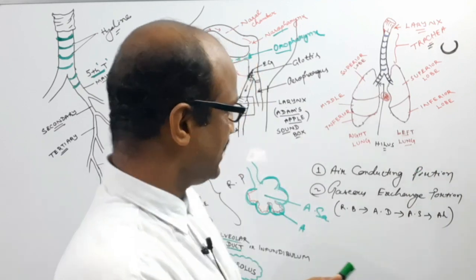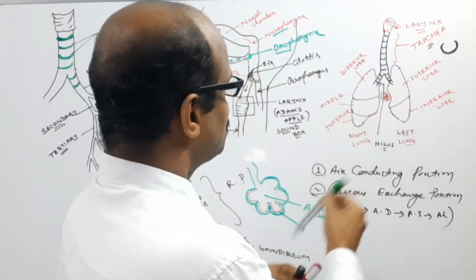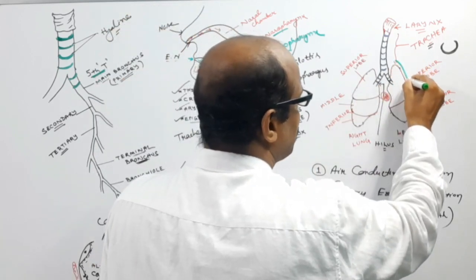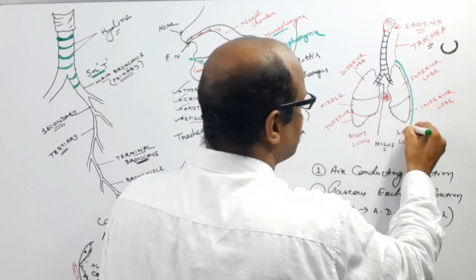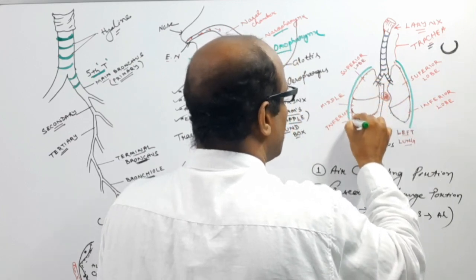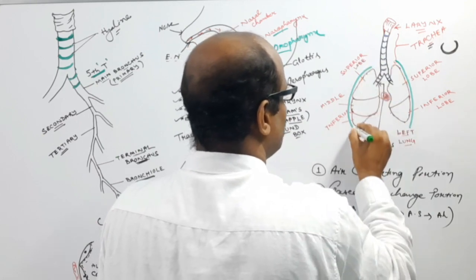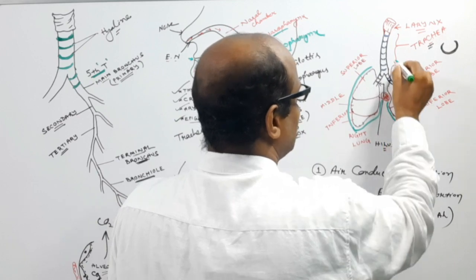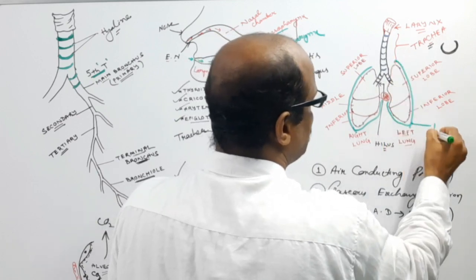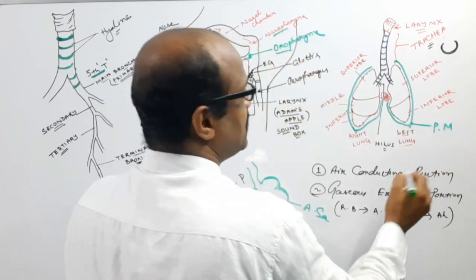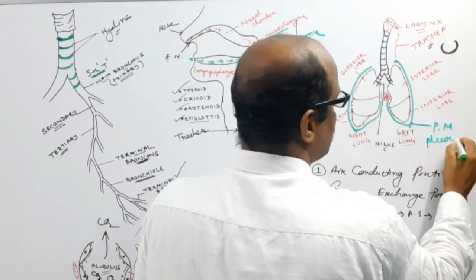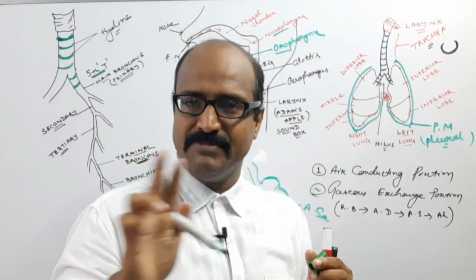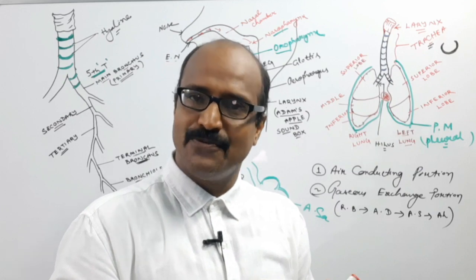Okay, then the lungs are covered by two membranous structures, and this is known as the pleural membrane. In between there is a fluid known as the pleural fluid.